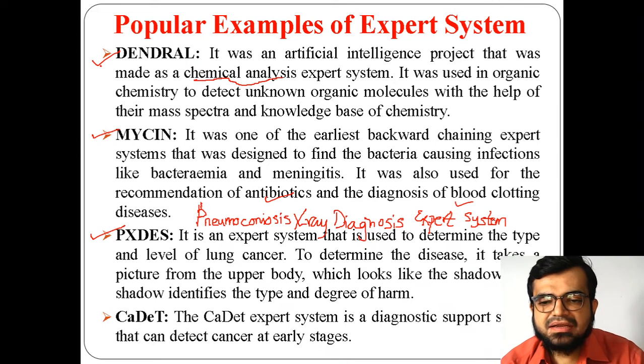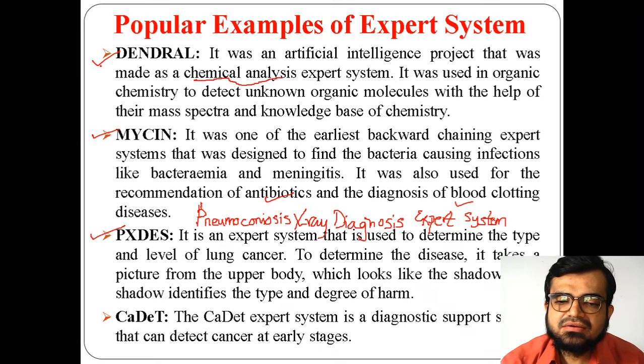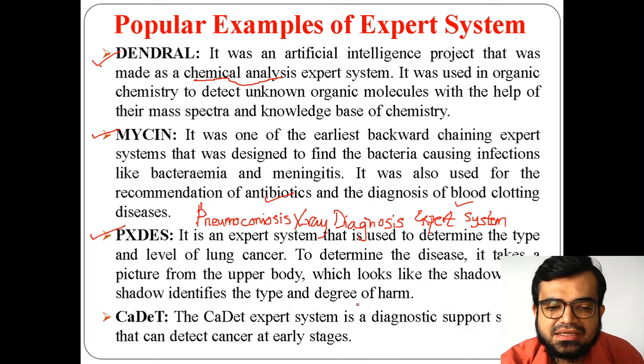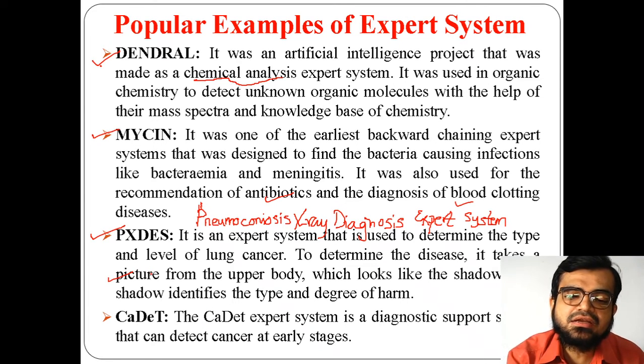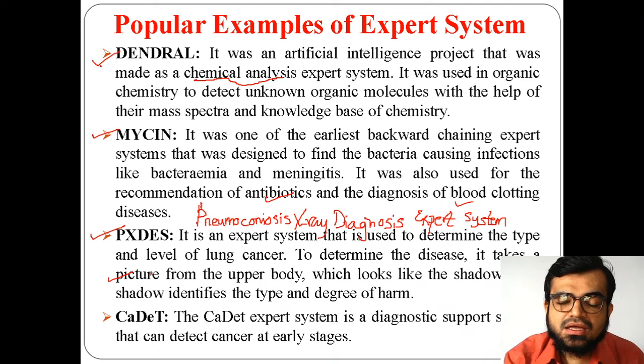That means the type of input it will take is the picture of the upper body, the X-ray report of the lungs, along with whatever related information.